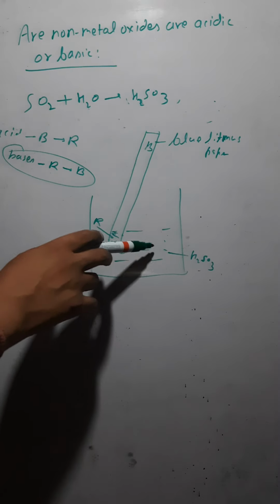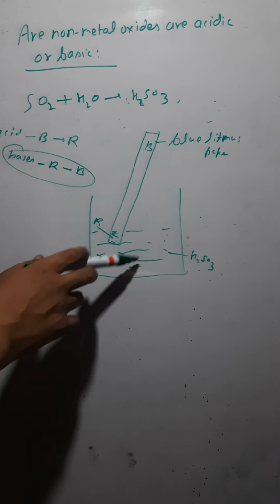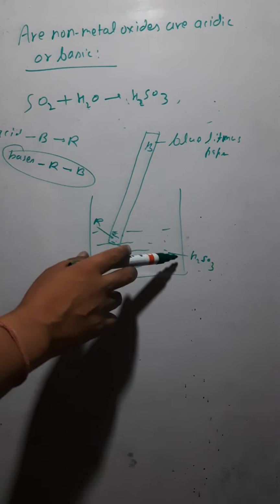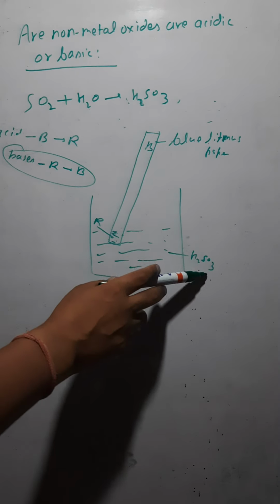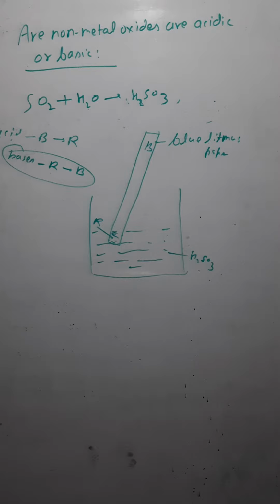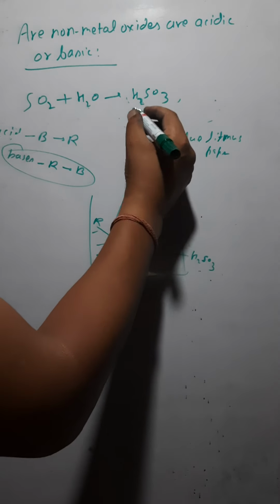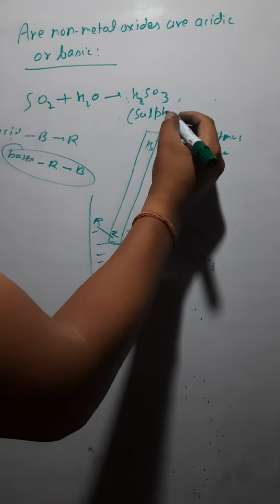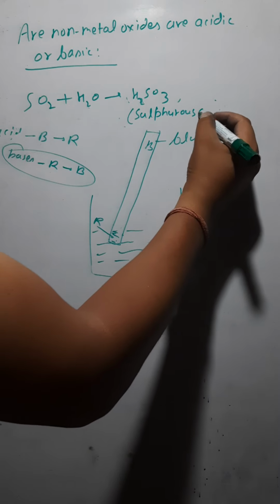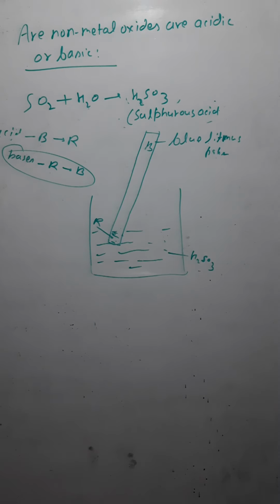So here H2SO3 was a solution turning blue litmus into red. It means this H2SO3 is an acid, and the name of the acid is sulfurous acid. Just make a note of it. After that we will be writing all this.